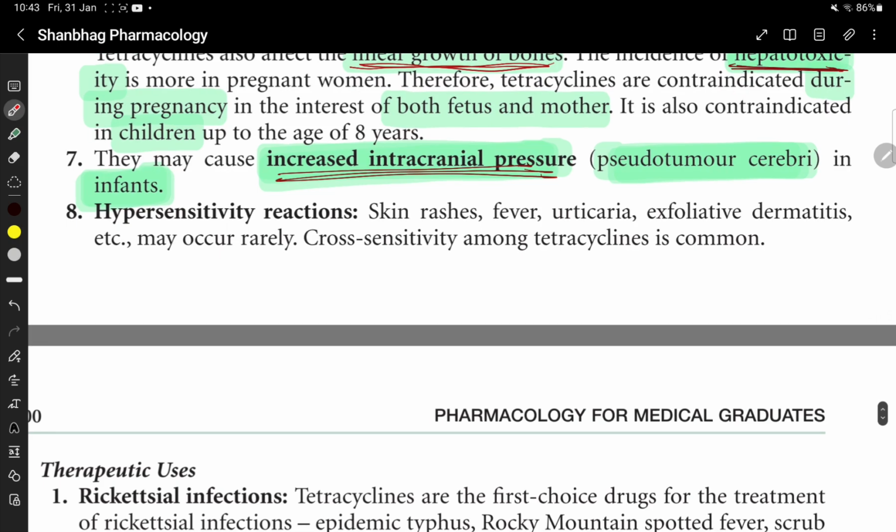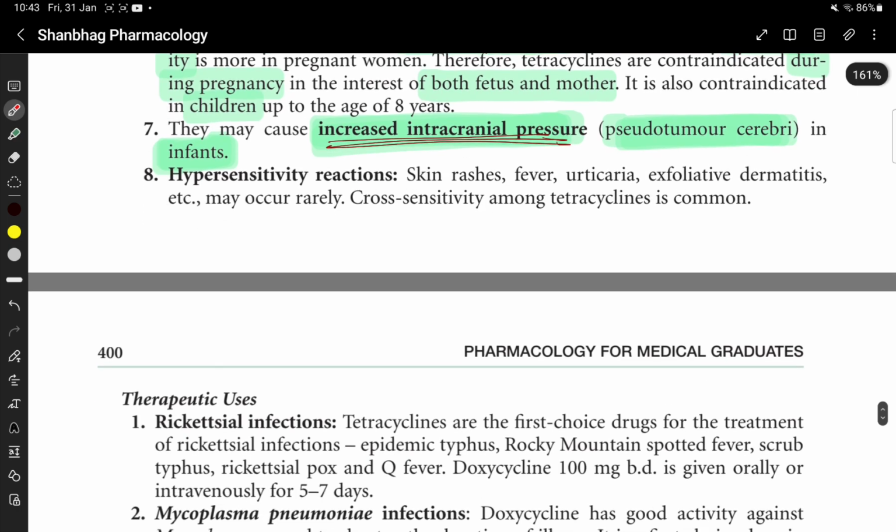Hypersensitivity reactions, skin rashes, fever, urticaria, exfoliative dermatitis may occur. Cross sensitivity among tetracyclines is common.